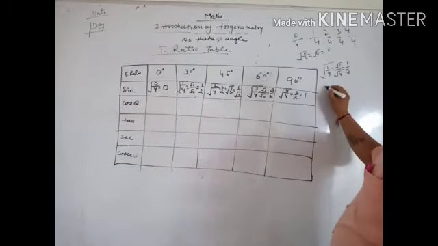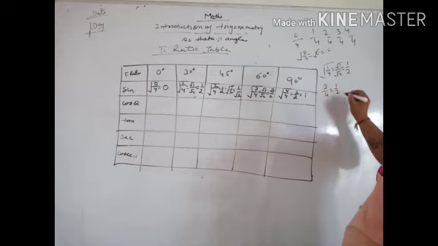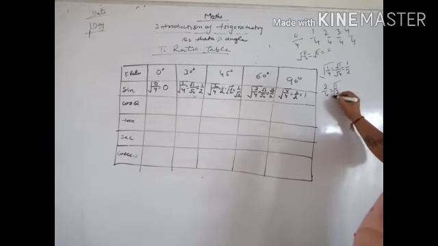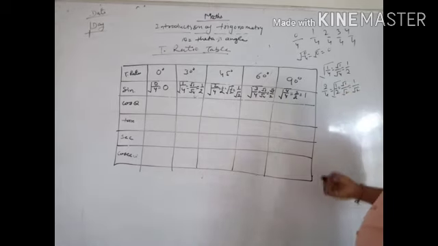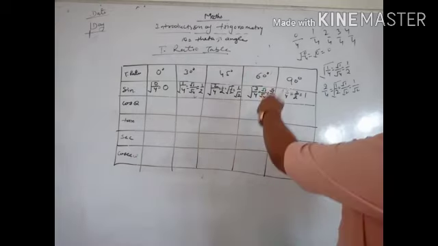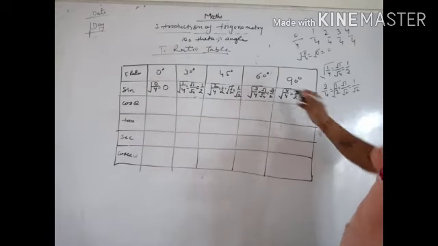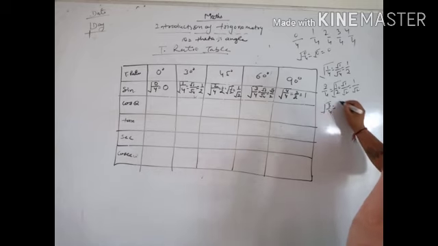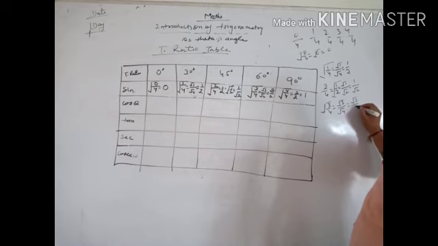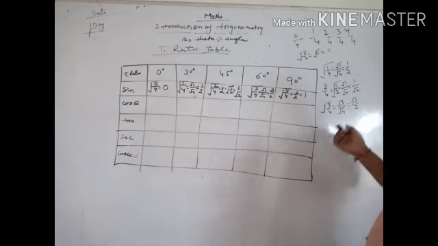Now third, 2 by 4 equal to 1 by 2 and take its roots. So root 1 by root 2, root 1 equal to 1 and root 2 equal to root 2. Simply for fourth, 60 degree, root 3 by 4, it means root 3 by root 4 equal to root 3 by 2.